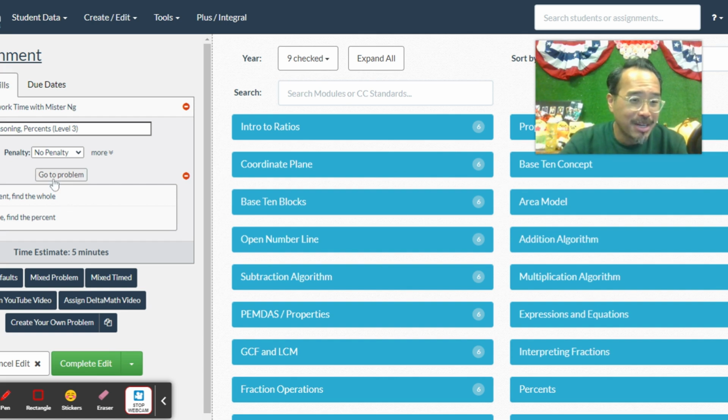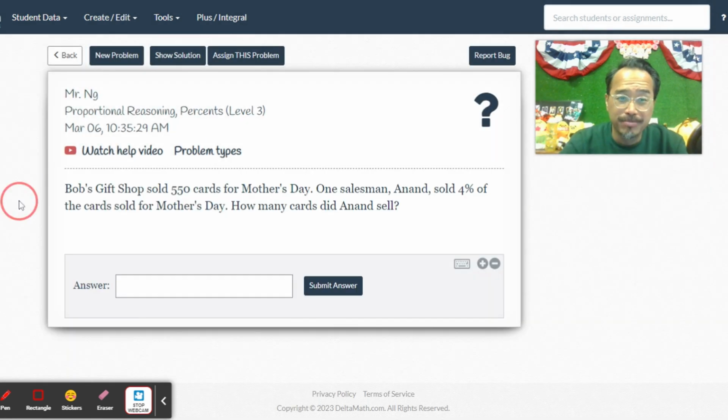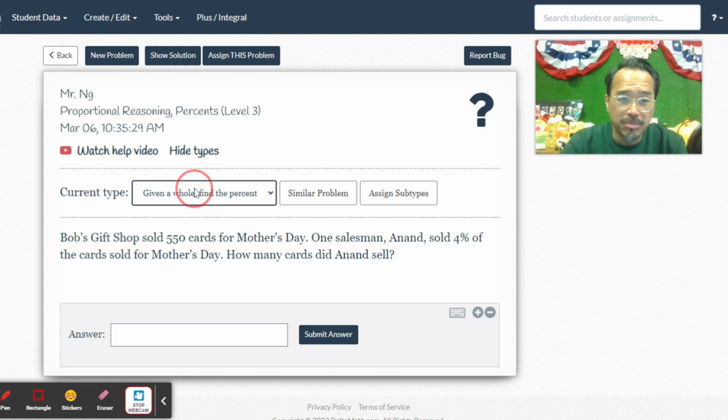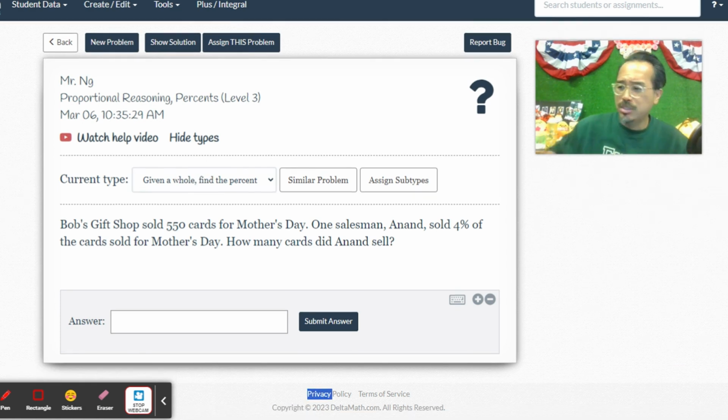So the kind of problems we're going to do today are going to be asking you to find the percent. Why don't we do two, and then the rest of the week we only have to do one of these questions. So it will be even shorter as the week goes.